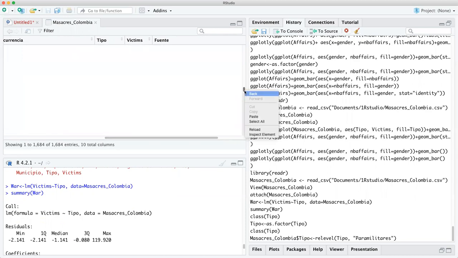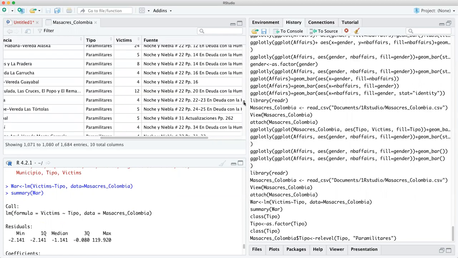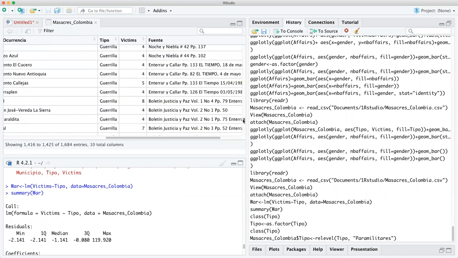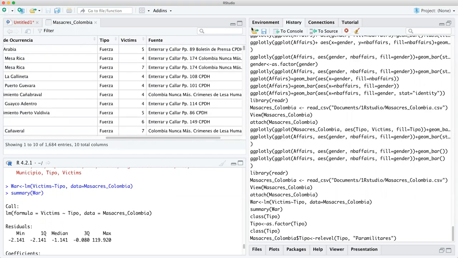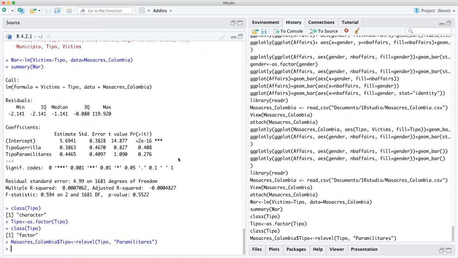Look at all those, and the guerrilla. That's the people in the insurrection, right? So what we're doing here is essentially now it should come up with paramilitaries as this base. And then we'll compare paramilitaries to the guerrilla, right? Because we already know paramilitary and fuerza, guerrilla and fuerza, because we're comparing this to the base and then this to the base.